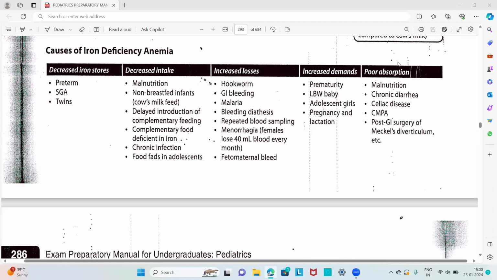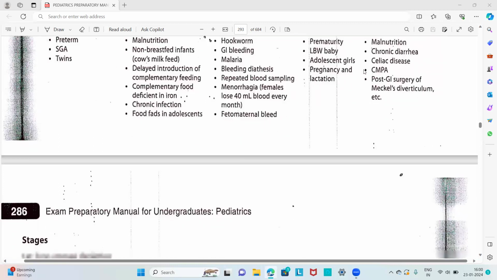Then another heading is the poor absorption. That is, we adequately consume the iron, but there will be poor absorption from the gut. That is due to malnutrition, chronic diarrhea, celiac disease, and post-GI surgery of the Meckel's diverticulum, etc. So these are the causes for the iron deficiency, that is divided into five headings. That is decreased iron stores, decreased intake, increased loss, increased demand, and poor absorption.